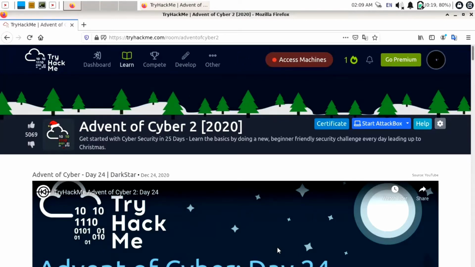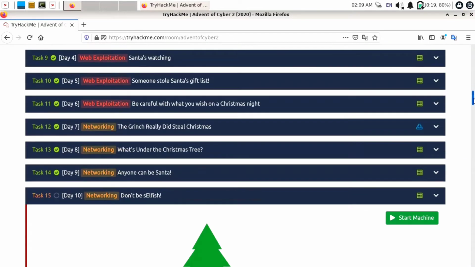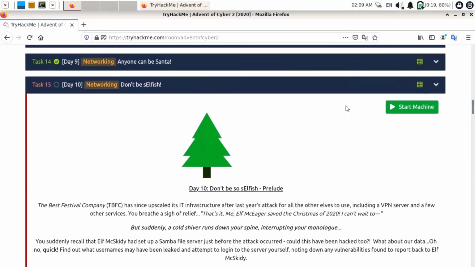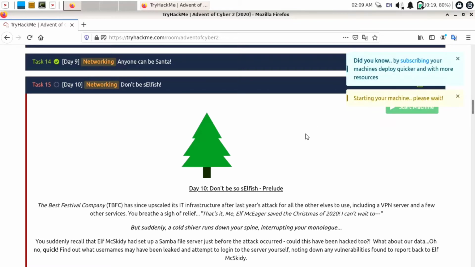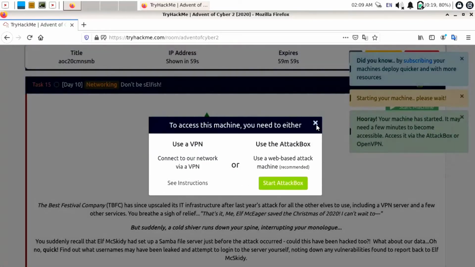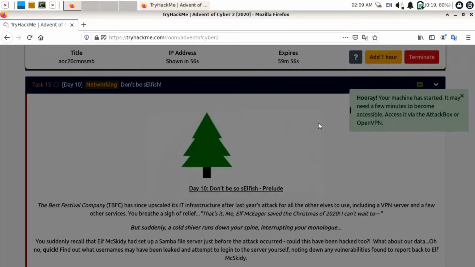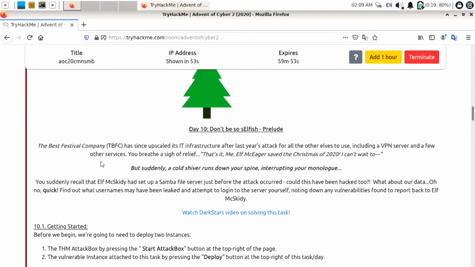Advent of Cyber 2 2020 Day 10 challenge. It is task 15, so just scroll down below. Task 15, Day 10, Networking. First of all, I will start this machine because it will take some time to launch. Here is a pop-up box of the VPN machine. If you want to use the attack box, you can use it. If you want to connect to VPN, you can just download the OpenVPN file and connect to this.